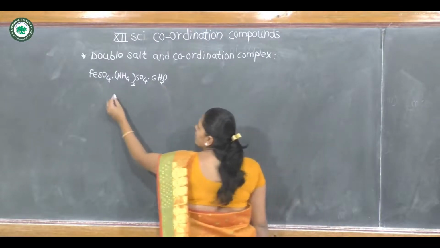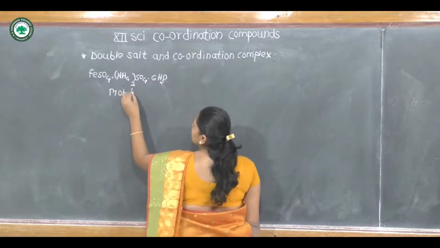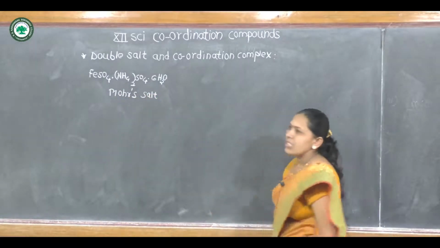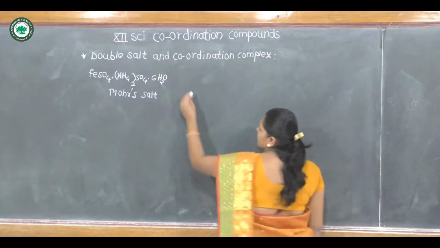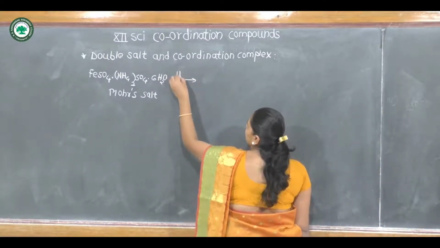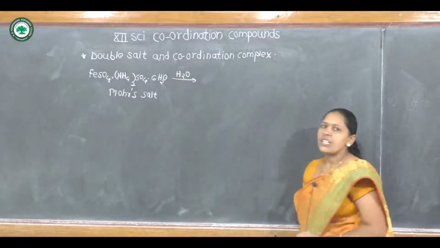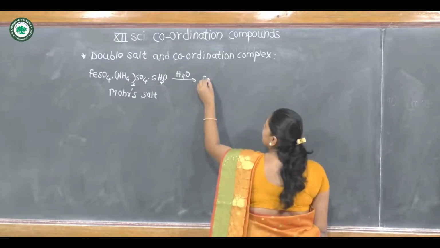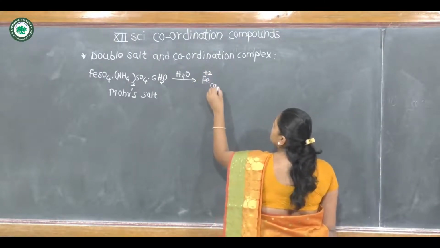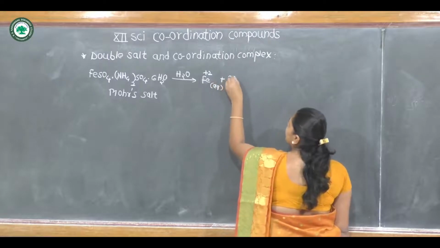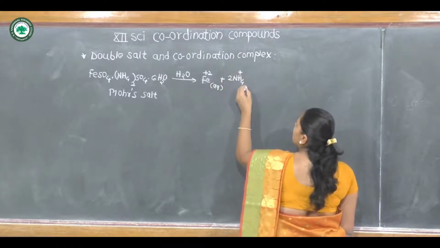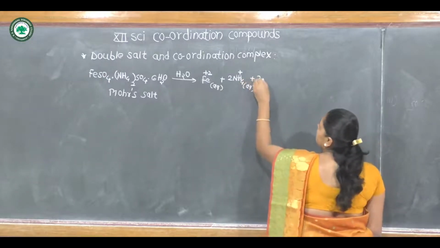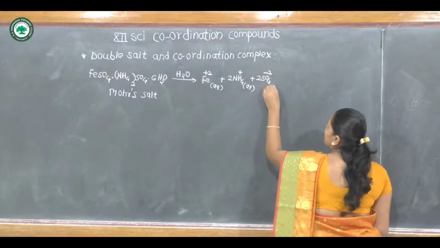If this double salt is dissolved in water, it dissociates completely into its ions as Fe plus 2, twice NH4 plus, that is two ammonium ions, and 2 sulfate ions.